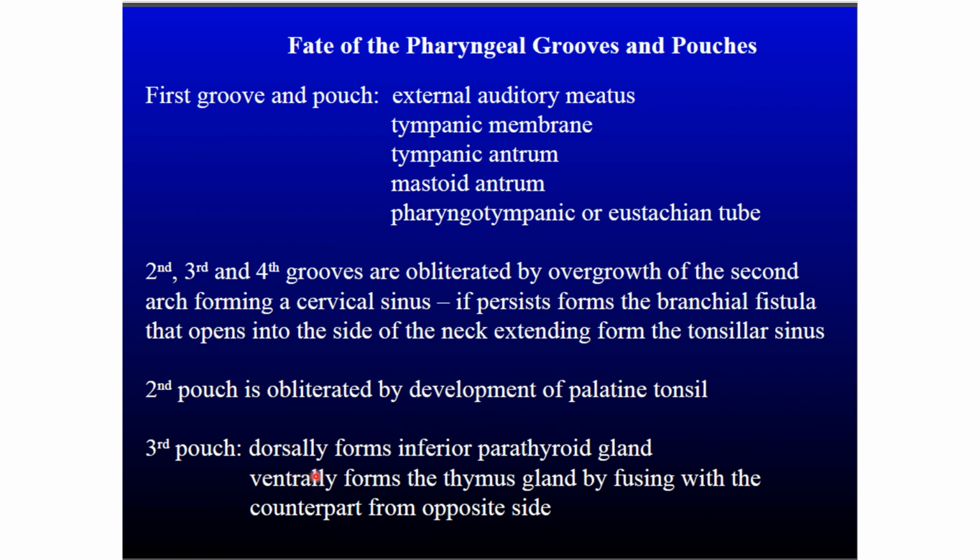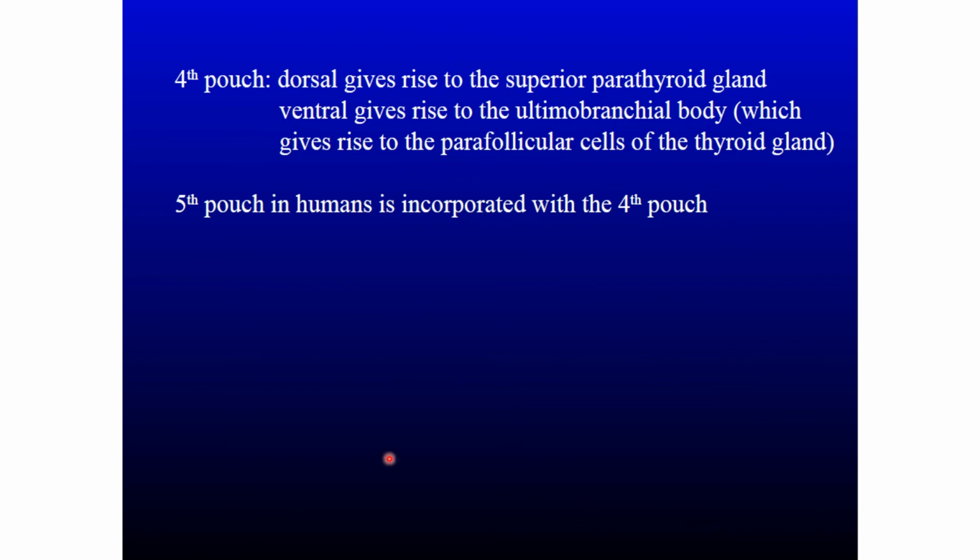The third pouch dorsally forms the inferior parathyroid gland and ventrally the thymus gland, by fusing with its counterpart of the opposite side. These are the endodermal derivatives of the pouches. The fourth pouch dorsally gives rise to the superior parathyroid gland and ventrally to the ultimobranchial body, which gives rise to the parafollicular cells of the thyroid gland.